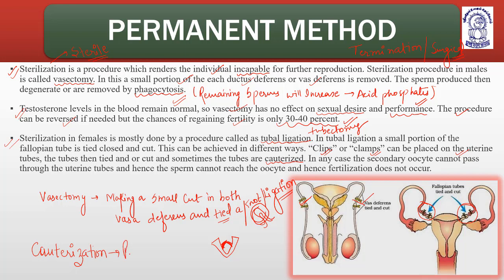Permanent removal. Understood? In any case, the secondary oocyte cannot pass through the uterine tubes, and it will not meet the sperm, and hence there will be no fertilization. So these are the methods of sterilization or termination, that is, the permanent method to control birth.